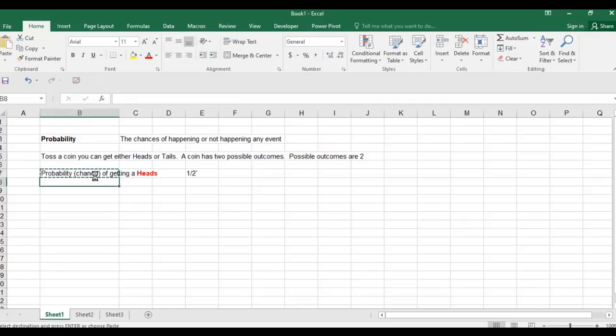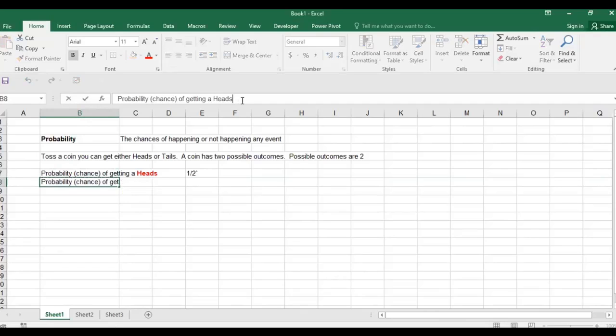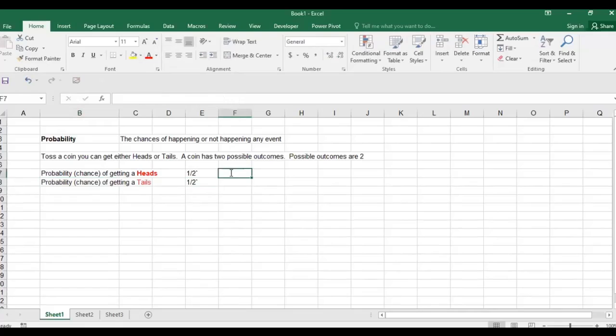Or if I ask you the probability of getting tails, your answer would again be 1 by 2. So this means 50-50: a 50% chance that you may get head and a 50% chance that you may get tails.